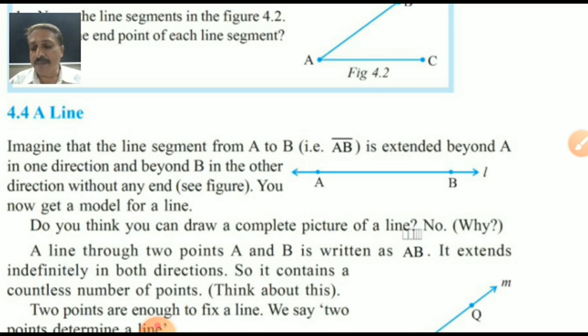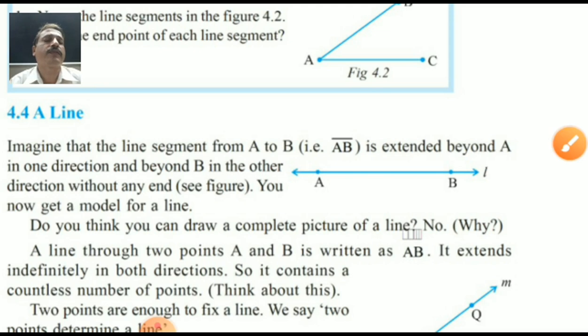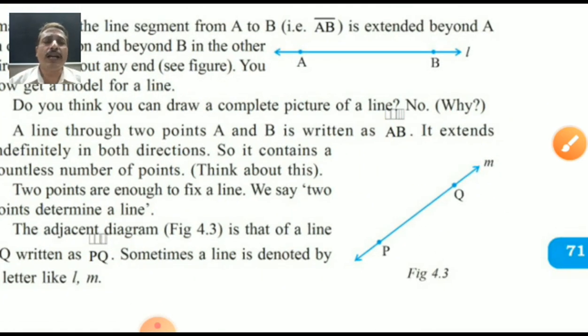In the adjacent figure 4.3 is that of a line PQ, and it is also written by M also. Capital letters are shown for points, and for a line we can use a small letter one time only, small letter L or small letter M. Here is an example of lines denoted by L and M. So here are two lines, you can get the idea regarding this one.